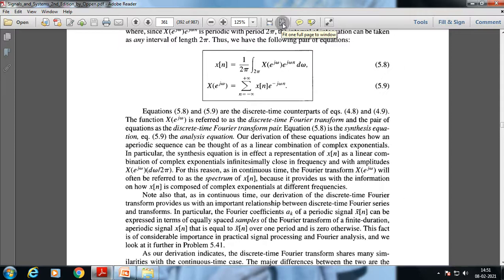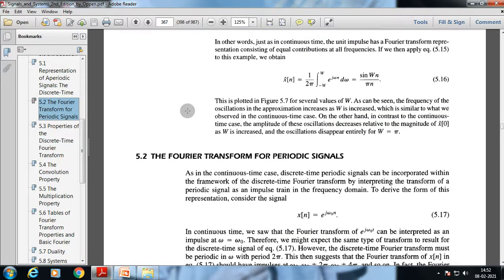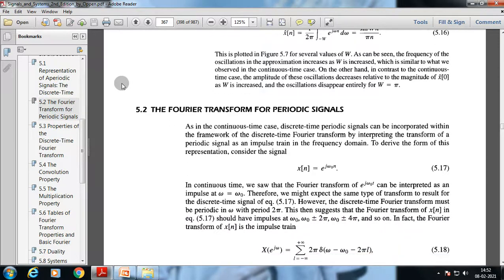Before going to the properties, we are going to discuss the periodic signal, how we can extract a discrete time periodic signal using the Fourier transform. Okay, so let's begin with the Fourier transform of a periodic signal.